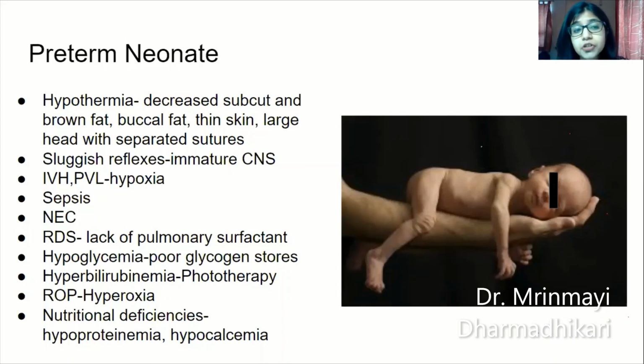Intraventricular hemorrhage, periventricular leukomalacia due to high incidence of hypoxia. Neonatal sepsis, again very prone. Necrotizing enterocolitis, respiratory distress syndrome, very common in preterm neonates due to lack of pulmonary surfactant, and hence corticosteroids are extremely important in these babies. Hypoglycemia due to poor glycogen stores, hyperbilirubinemia, often requiring phototherapy, retinopathy of prematurity, again due to oxygen therapy or hyperoxia. So try to maintain the oxygen saturation of these neonates to around 90%. Nutritional deficiencies, hypoproteinemia and hypocalcemia.